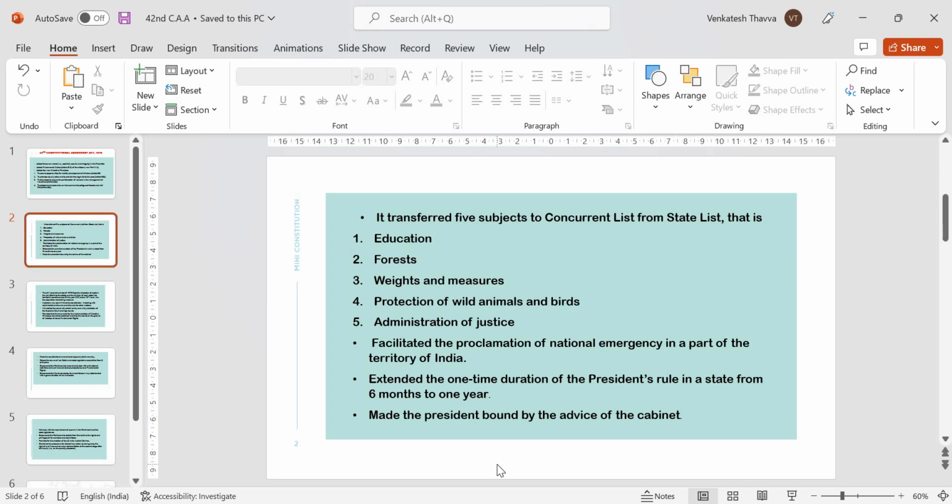Next one, made the President bound by the advice of the cabinet. The 42nd Constitutional Amendment Act of 1976 made the President bound by the advice of the Council of Ministers headed by the Prime Minister. It was enacted by the Indira Gandhi government.